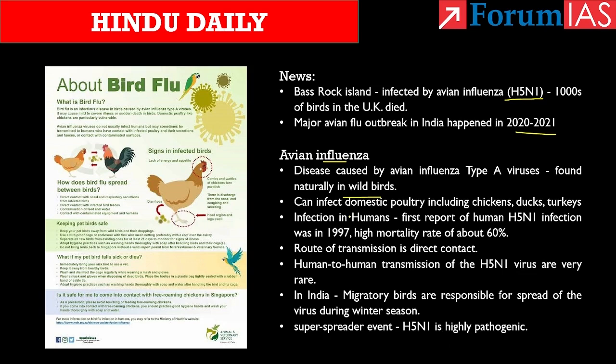The first report of human H5N1 infection that caused bird flu was in the year 1997. Moreover, the infection is deadly as it has a high mortality rate of about 60%. When we talk about the transmission to humans, the most common route of transmission is direct contact. That is when a person comes in close contact with infected birds, either dead or alive.